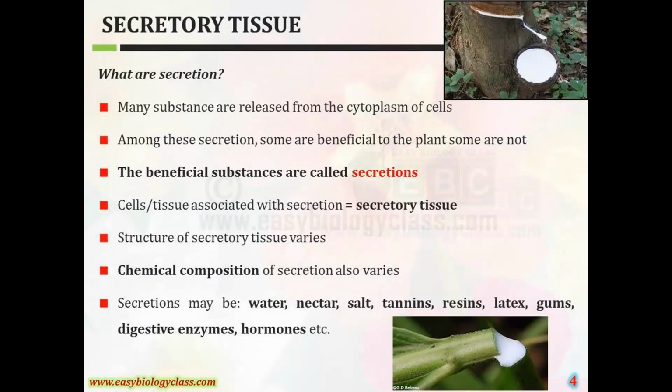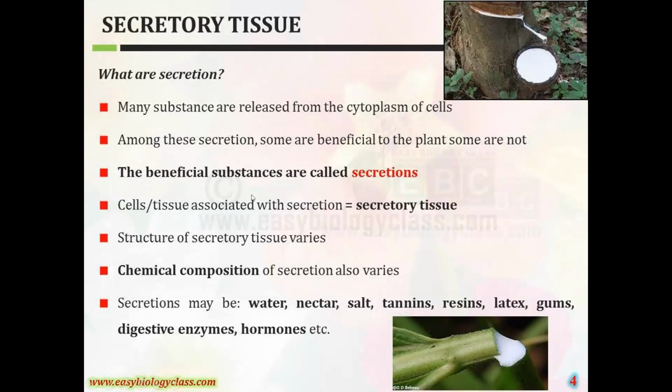These are called special tissues, or otherwise known as secretory tissues. These tissues secrete some fluids which may or may not be useful to the plant.